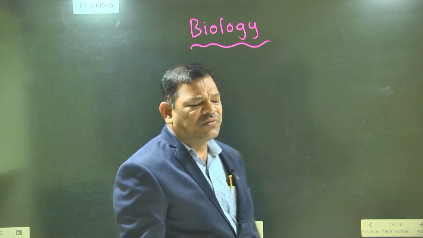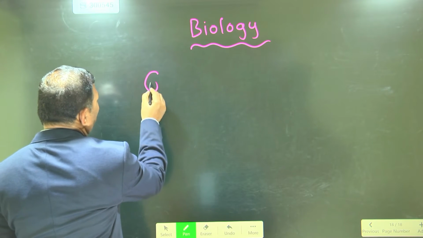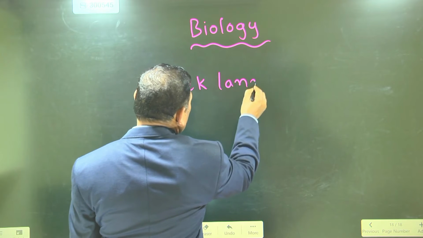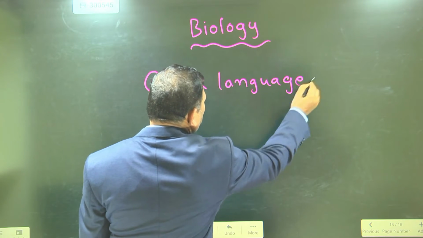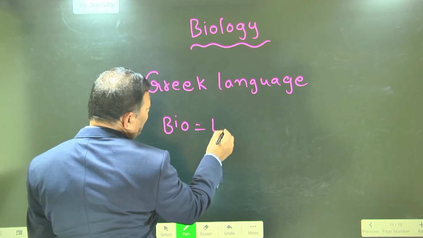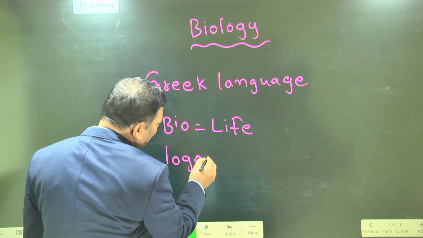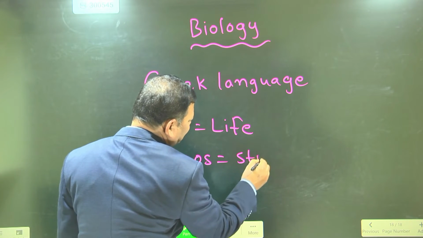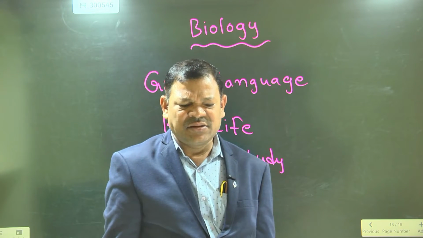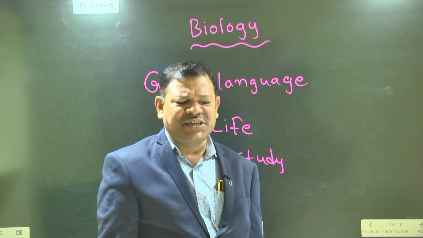Biology word is derived from which language? The Greek language. In Greek, bio means life and logos means study. Biology is the study of living things like plants and animals. Biology is a branch of science that deals with living things like plants and animals.